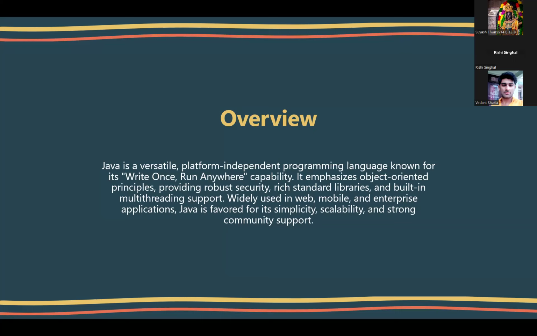So, firstly, let us understand what exactly platform independent programming language means. Like other programming languages, Java is a platform independent programming language. That means that a program created on a particular system can be run anywhere on any system without any problem.